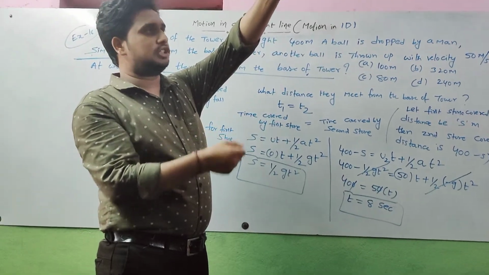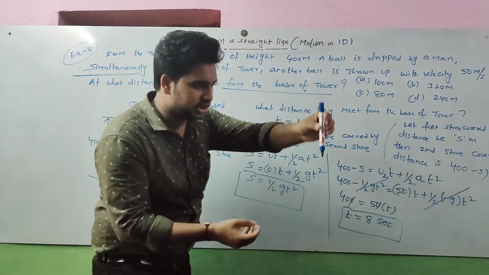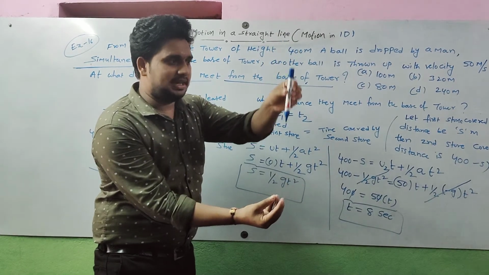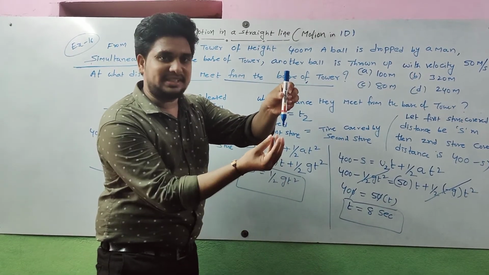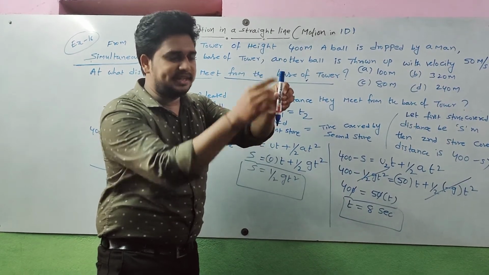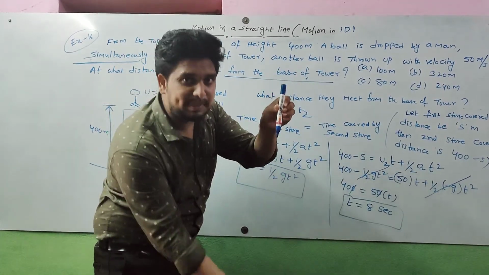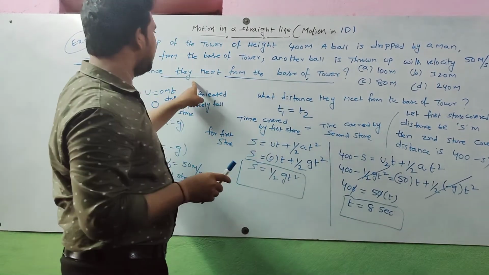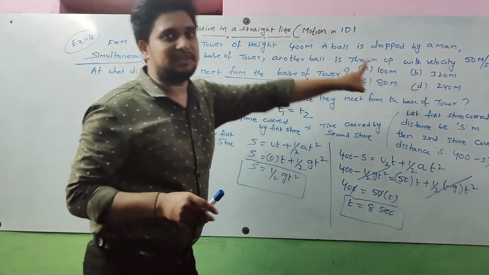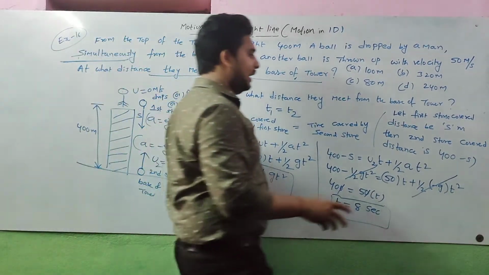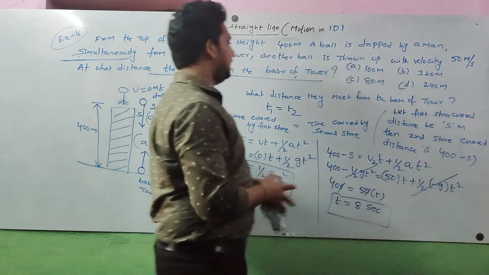The first body is projected downwards, the second body is projected upwards. The first body travels distance s, the second body travels 400 minus s. They are asking from the base of the tower, so that means 400 minus s. That we need to find here.